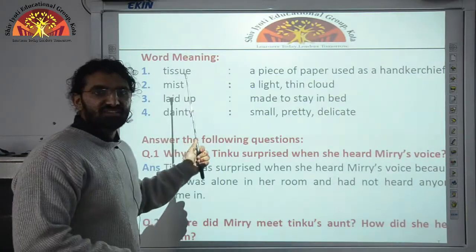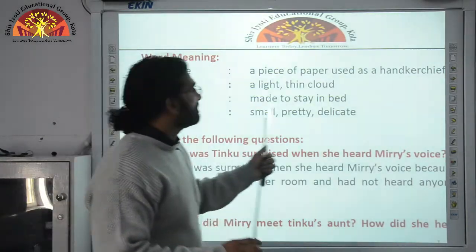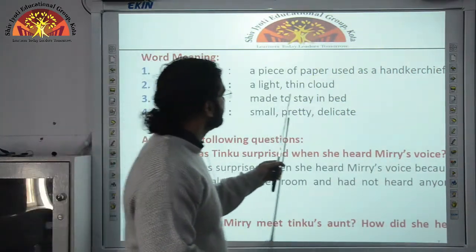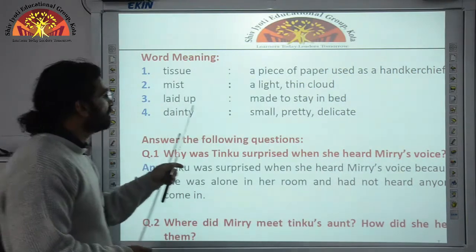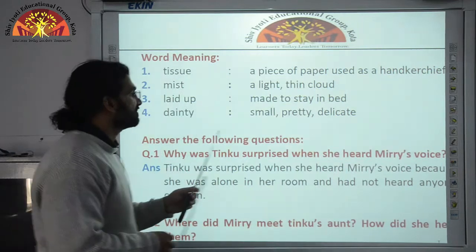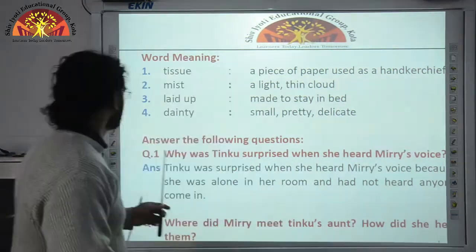Next, word meanings. Tissue, a piece of paper used as a handkerchief. Mist, a light, thin cloud. Laid up means made to stay in bed. Dainty means small, pretty and delicate.